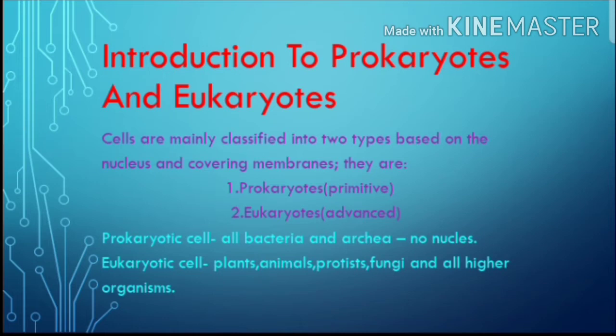Plants, animals, protists, fungi and all higher organisms, including human beings, all come under the eukaryotic cells. They have a true nucleus and have a nuclear envelope, that is, a nuclear membrane.